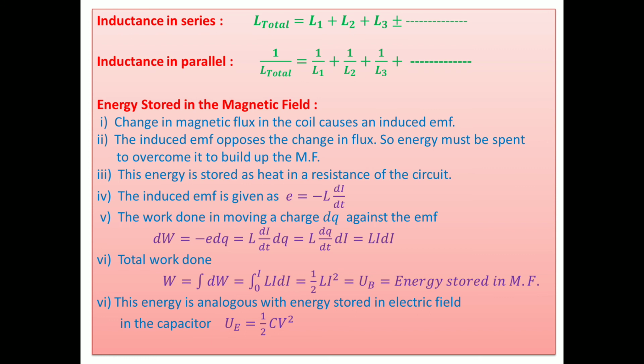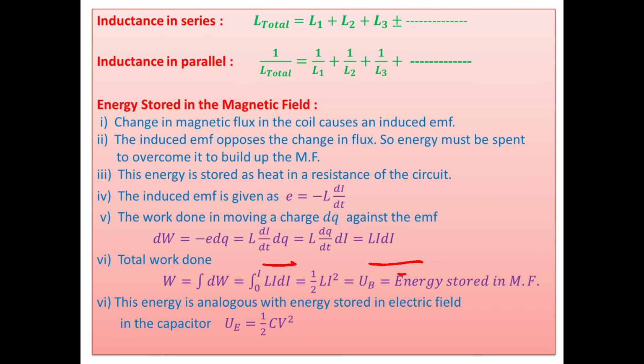Which formula do we use here? dw equal to V into dq, as discussed. And thereafter it is L di by dt into dq. So you can take dq by dt into di. But dq by dt is I. So you get L i into di.